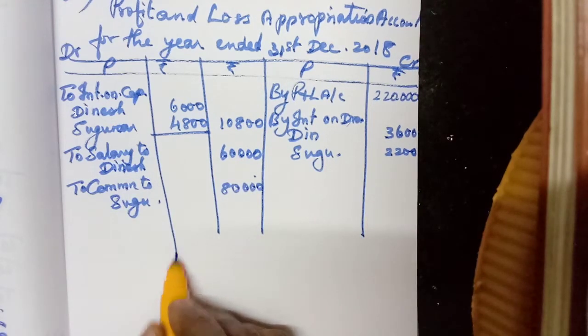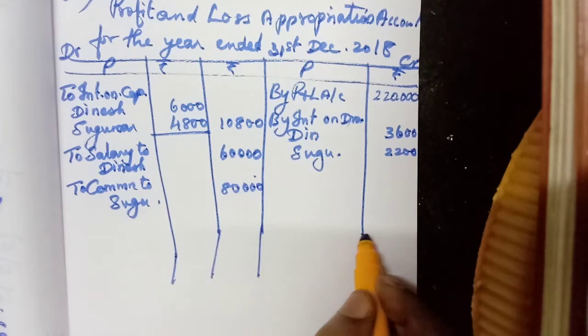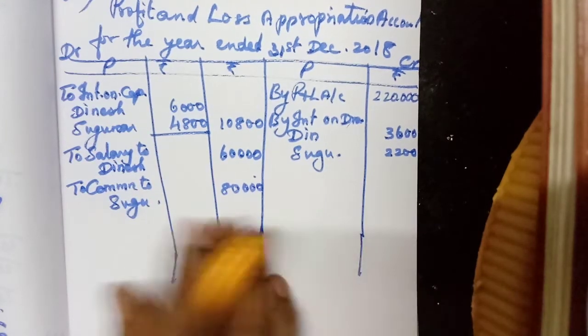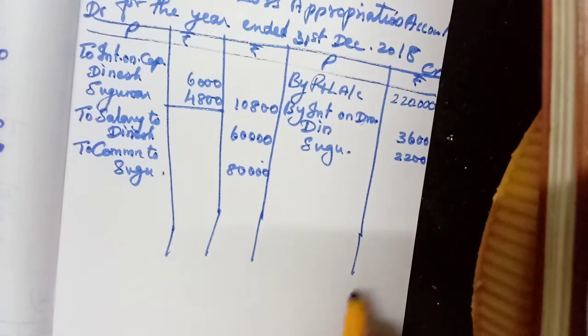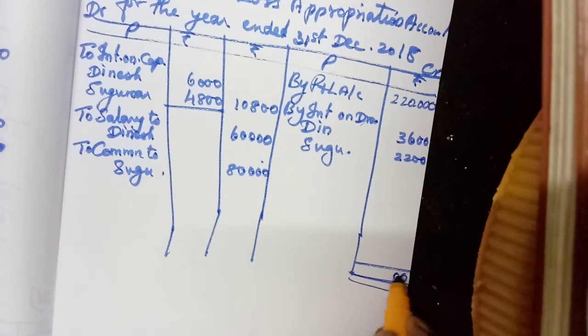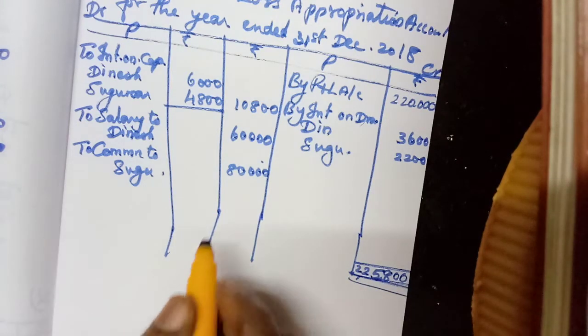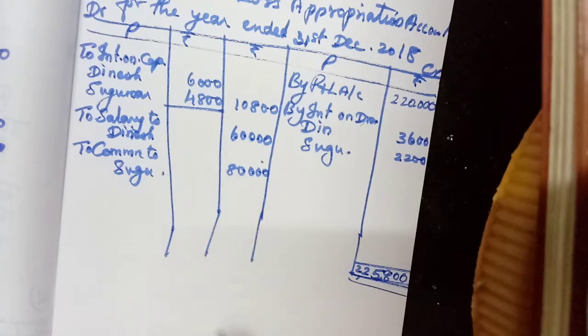Now we will calculate. Credit side only is more, isn't it? Add and write. Double line you have to draw. 0, 0. 6 plus 2, 8. Here 3 plus 2, 5. 2, 2. Okay, 2,25,800. Here how much?